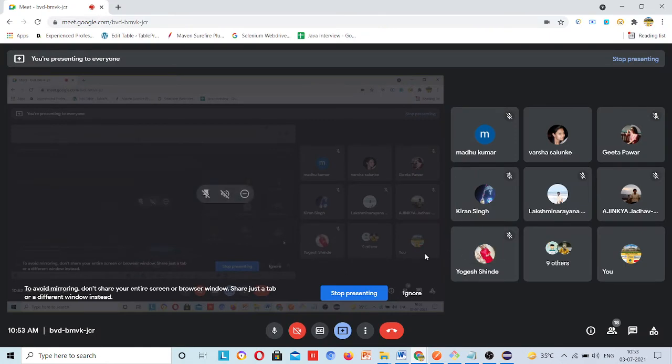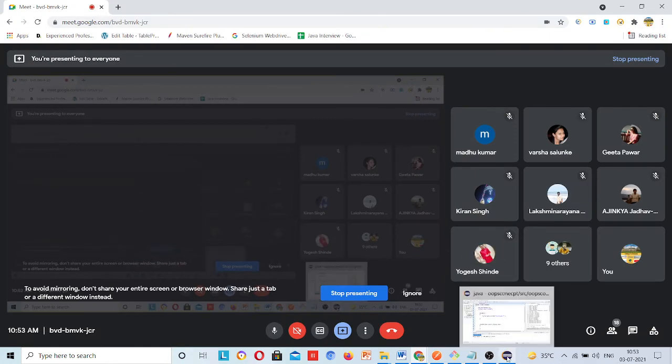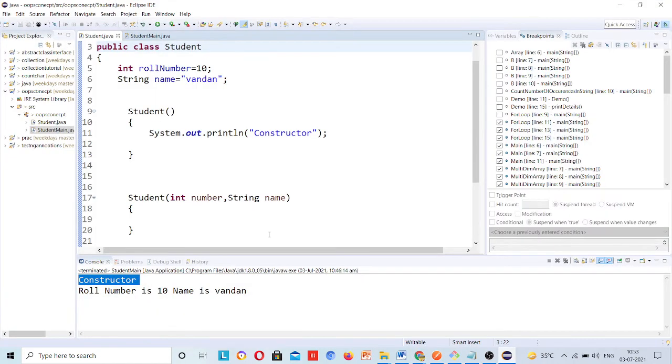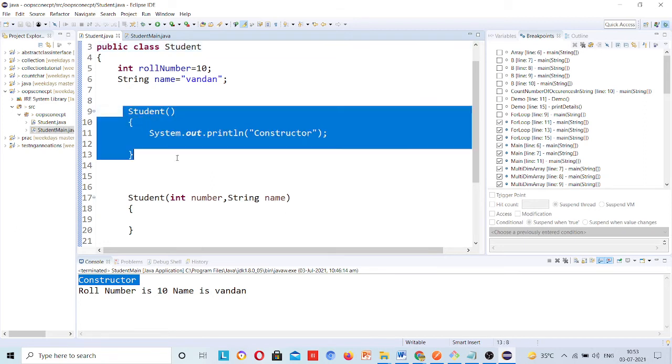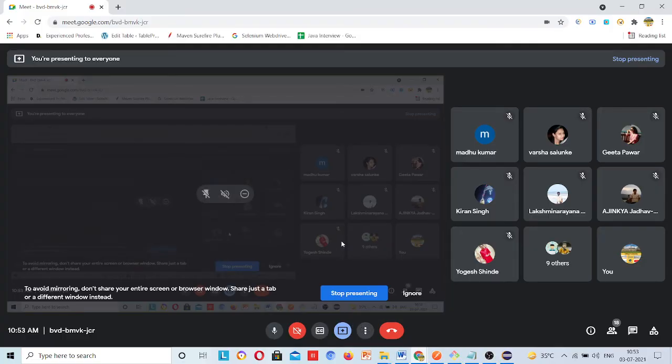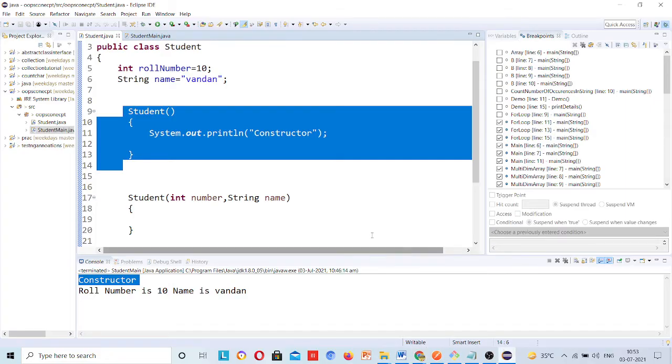Guys, please go with your syllabus. There I have written a topic for constructor chaining. Nobody is asking, sir, what is constructor chaining? This I will cover tomorrow. Today you just have to understand constructors. Whenever you are going with any topic and attending any course, you have to be very careful about the topics. I have designed the syllabus in a way that whatever I am covering in the Java syllabus is useful only, nothing garbage is collected.